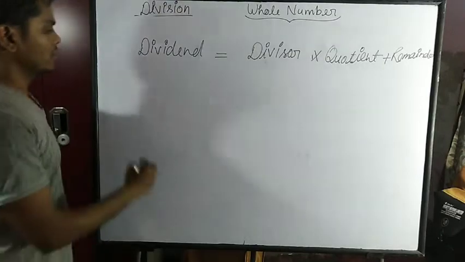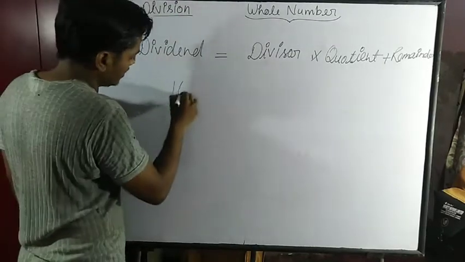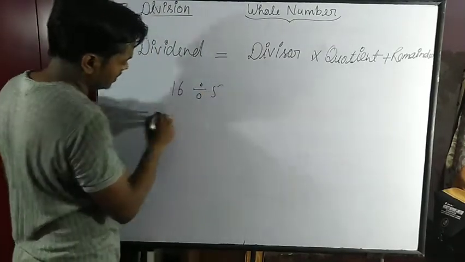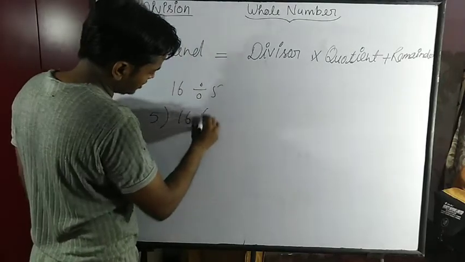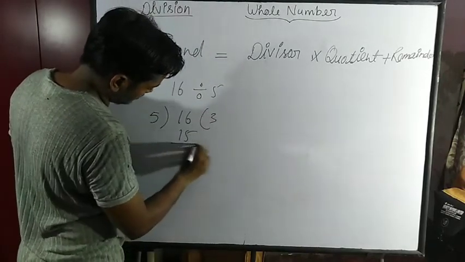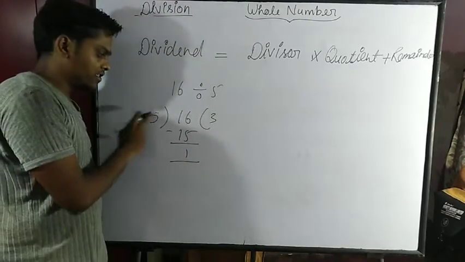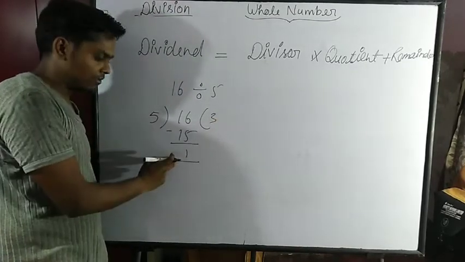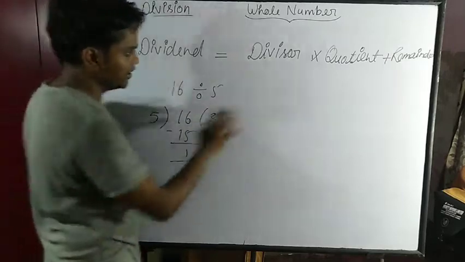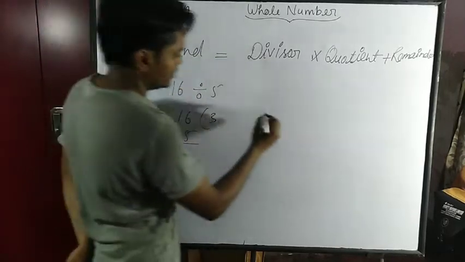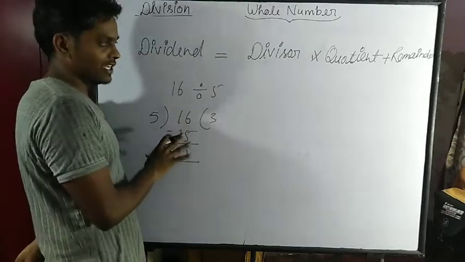In the previous example we divided 16 by 5. 5 will divide 16 three times, and the remainder is 1. So we have 16 as the dividend.